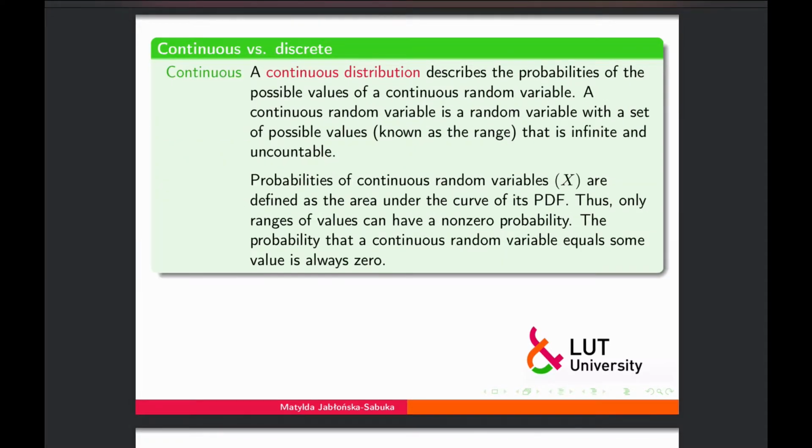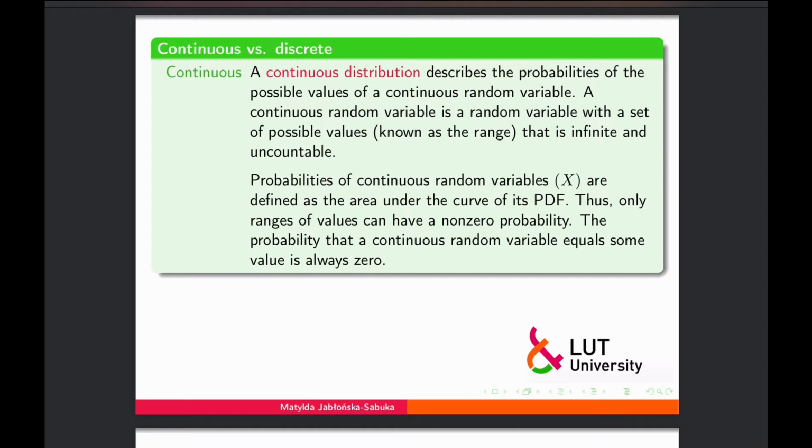The two major types of probability distributions are continuous and discrete. So a continuous distribution describes probabilities of possible values of a continuous random variable. An example of a continuous random variable can be, for instance, human weight. It can be anything between 0 and some upper value. So a continuous random variable is such that it has a set of possible values, quite often known as range, that has an infinite number of possibilities.